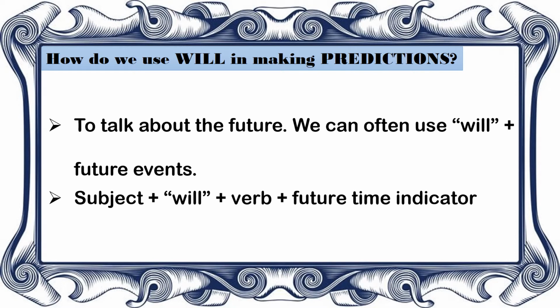So they usually are written side by side. So again, subject plus will, the modal verb, plus the main verb or the action, plus future time indicator. This is usually the very basic form of a prediction.